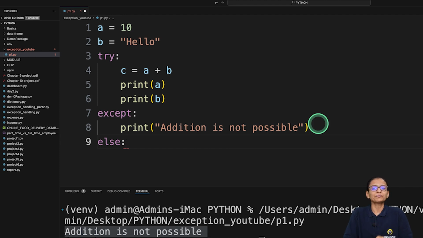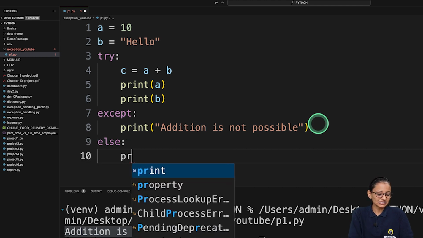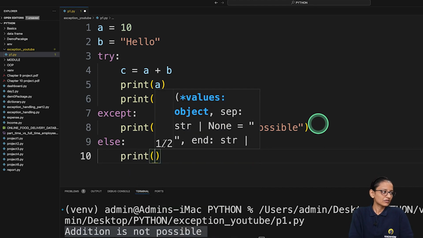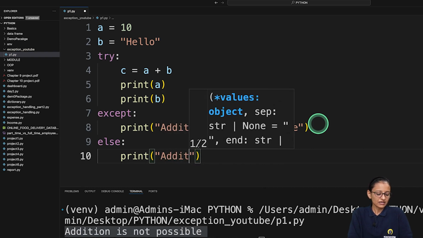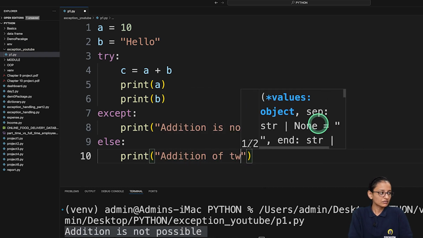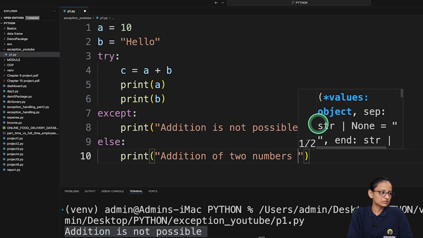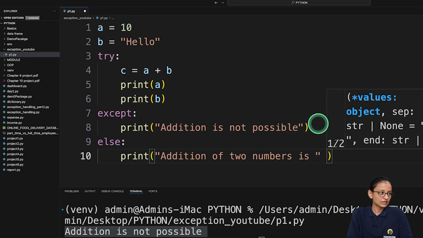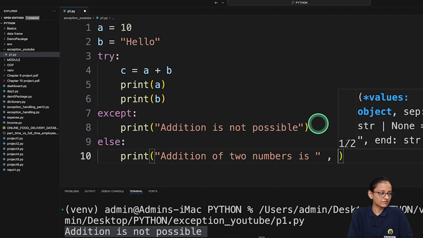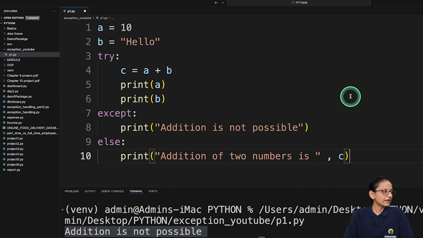So let's say here I am writing print, addition of two numbers is, and I am printing the value C. Right now keep hello as it is and run the code.